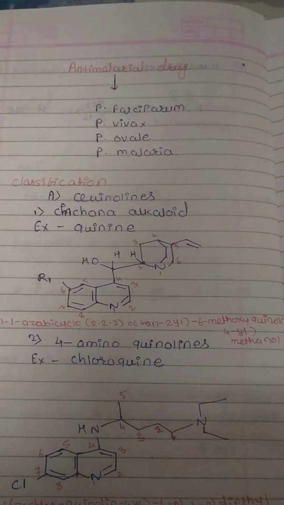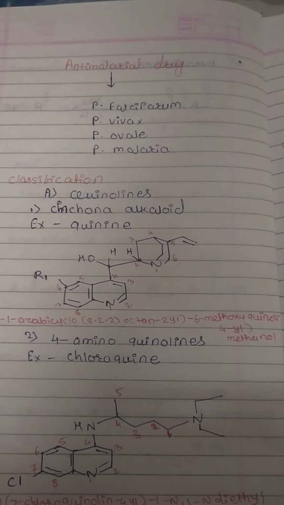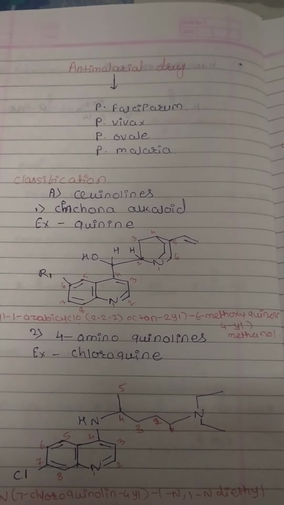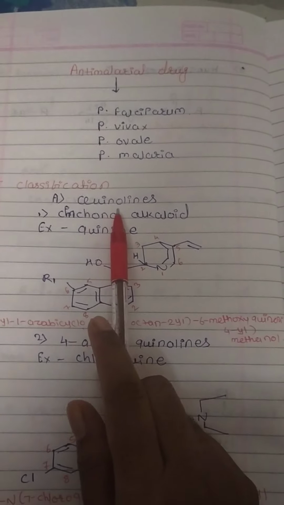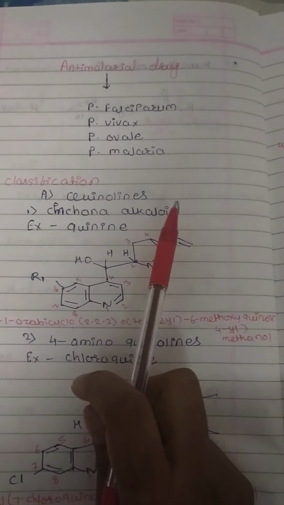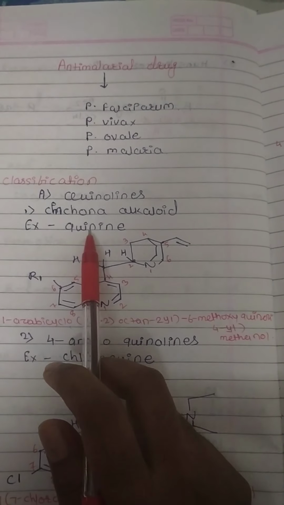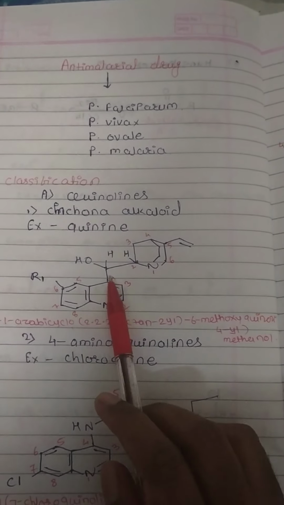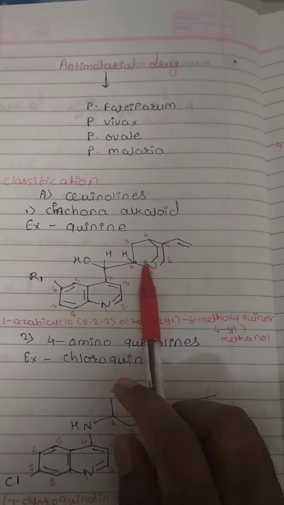Next is the classification of anti-malarial drugs on the basis of mechanism of action. So the first class is quinolines. In this we see first cinchona alkaloid, example quinine. This is the structure of quinine.